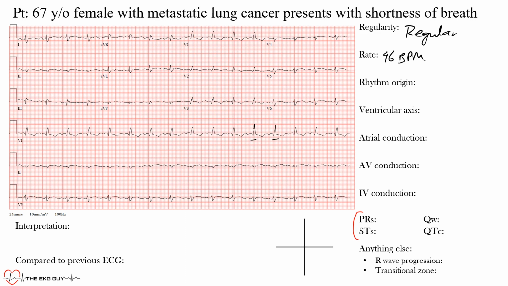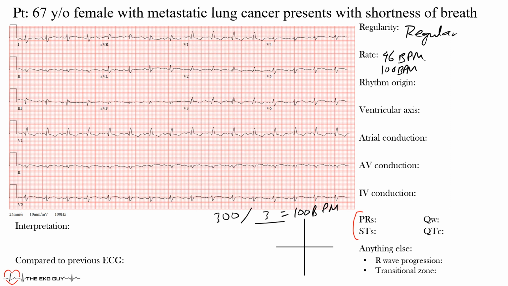Okay, and you want to count the number of thick lines between them. So 1, 2, and it's coming just around 3. So you would do 300 divided by the number of those thick lines, which we said was 3, and you get 300 over 3 is 100 beats per minute. So that's a close estimate. Okay, so close estimate, again, 100 beats per minute. So it's a little less than that because if you calculate it, it's just beyond that 3 beats.